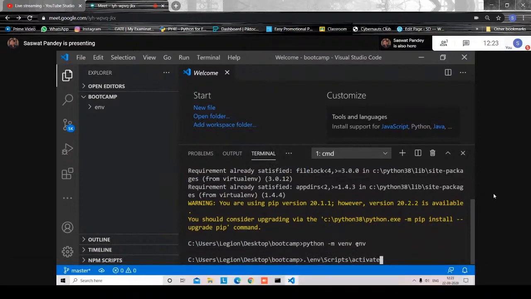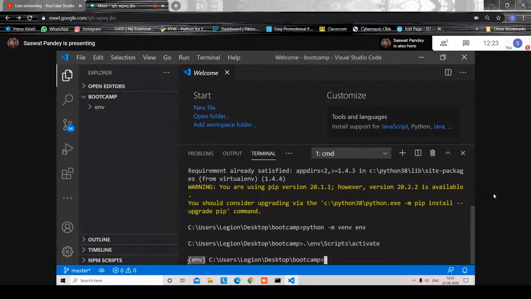Once you have created a virtual environment named env and you are in the same folder, you just type dot slash, which refers to the current directory. It's saying from the current directory, go to env, go to Scripts and activate. We'll use this one, and what you'll see is that env is now activated. Now whatever packages you install will be in this particular environment and not in your complete C drive. This is better for you. So now it's done.